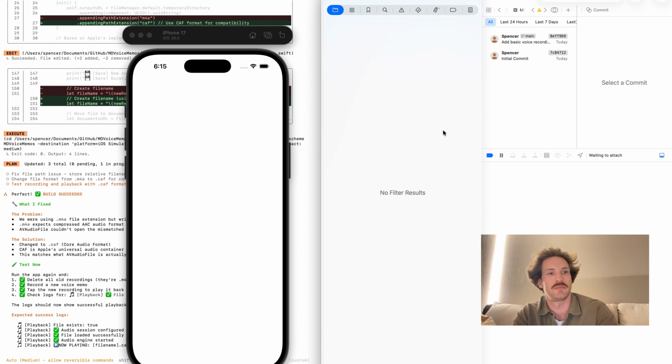Interesting. It says it's got unused code, so let's clean this up. We'll let that clean up those few code files that are no longer needed. We can go here and we'll see it update here in commit, and then we'll go ahead and commit.